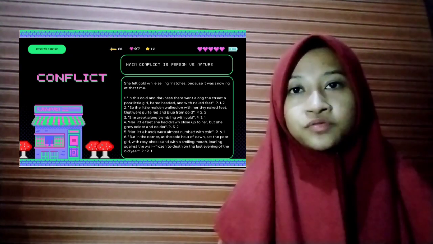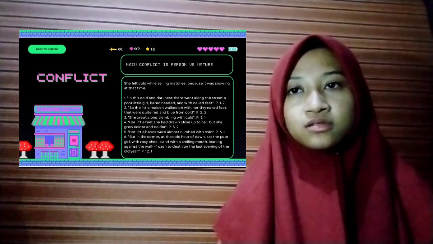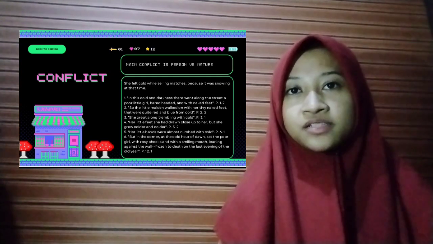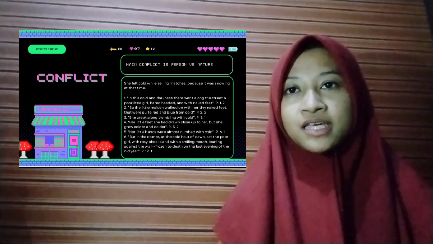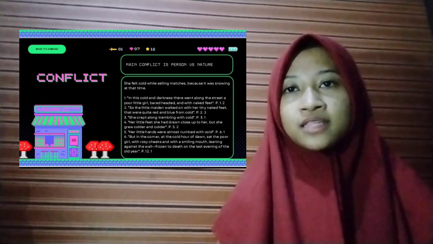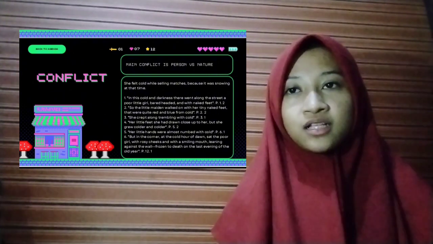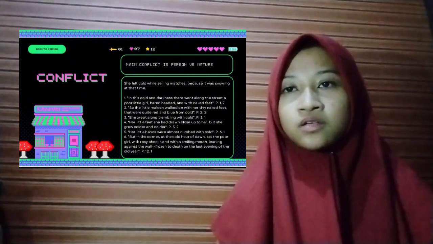Then in paragraph 3 sentence 1, she crept along trembling with cold. Then in paragraph 5 sentence 2, her little feet she had drawn close up to her, but she grew colder and colder. Then in paragraph 6 sentence 1, her little hands were almost numb with cold.